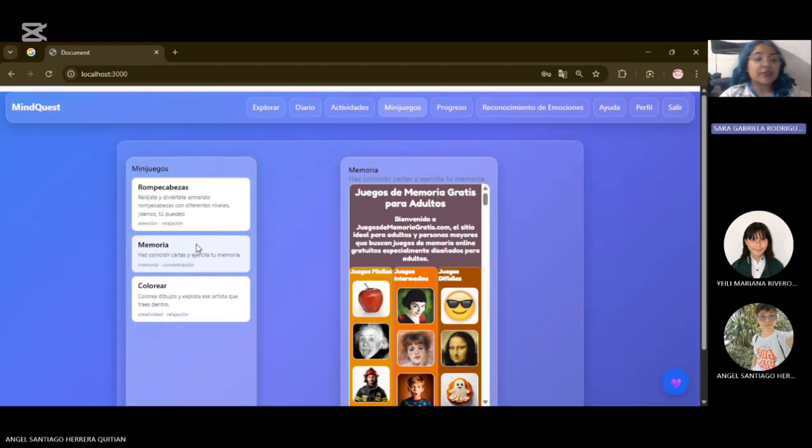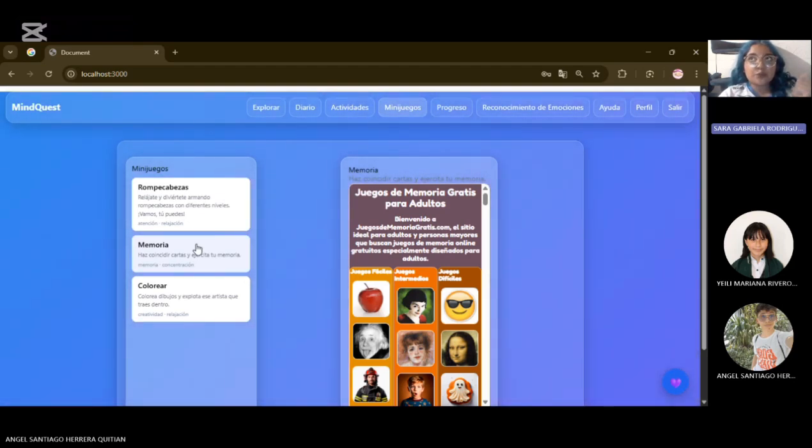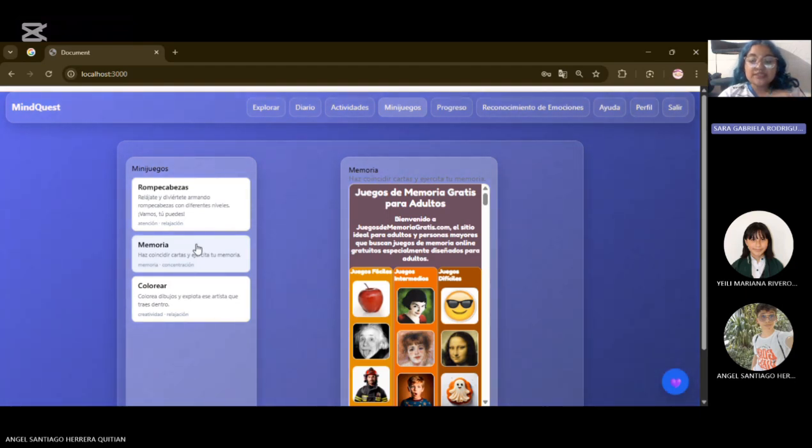For example, if I feel very bad, I enter this app, I register, and I also have an activity to distract my mind from my feelings, or another way to process and manage this. This is important, and it is easy to use because it's very handy if you enter this app and have this part.